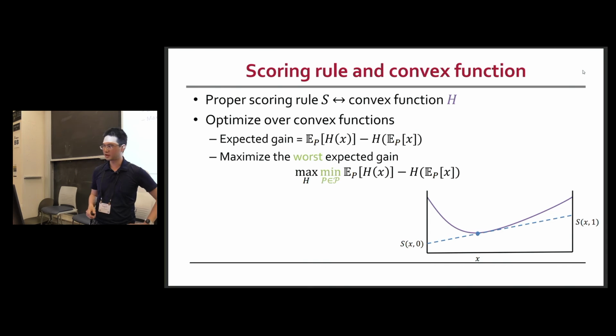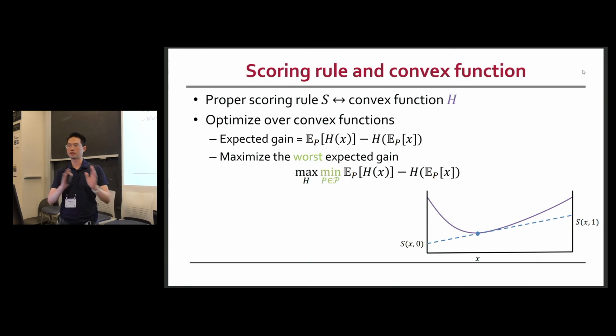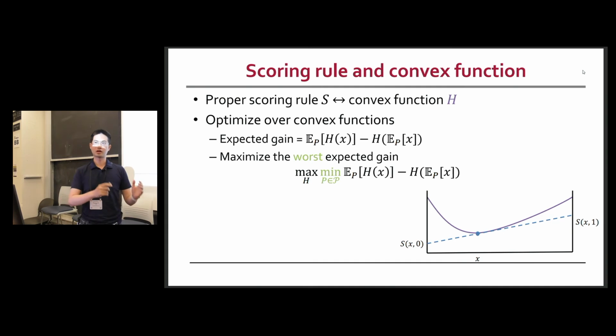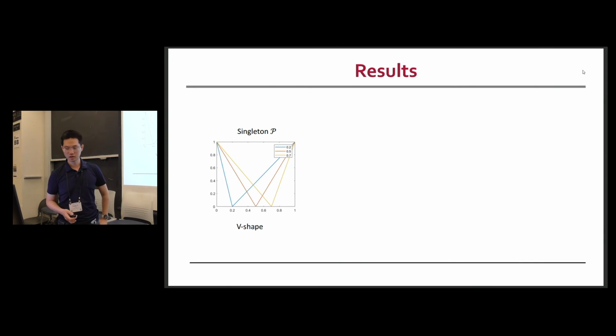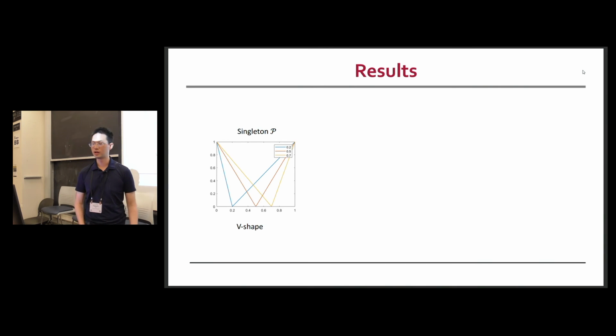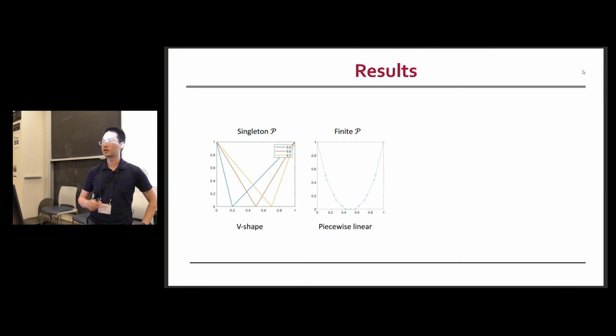I have less than one minute, so let me talk about the results. As we all know, proper scoring rules have nice connections to convex functions, so you can convert the optimization problem into an optimization problem over convex functions. Using that, we have four possible settings. The first setting is if the principal knows exactly what the agent's information structure is. Then the best possible scoring rule would be a V-shaped function. On the other hand, if we have a finite collection of possible information structures, then the optimal scoring rule will have a piecewise linear form.